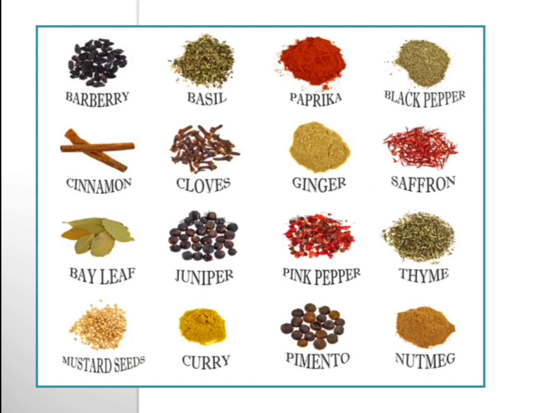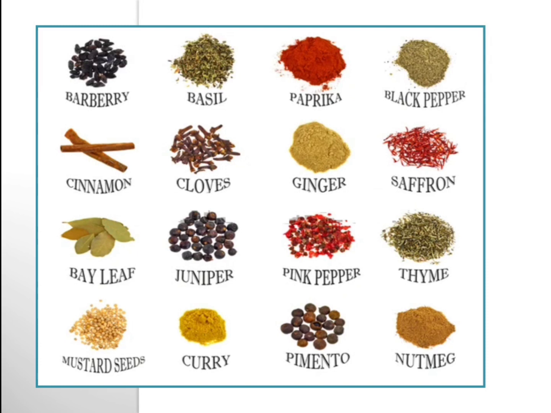How do we use them? Some we use directly, some we grind and make into powder, and some we make into a paste. For ginger garlic paste, they prepare the paste from ginger and garlic. And you have cinnamon powder and so on.